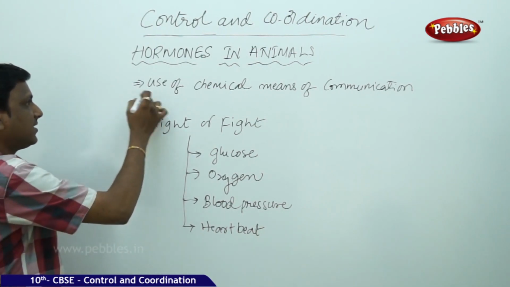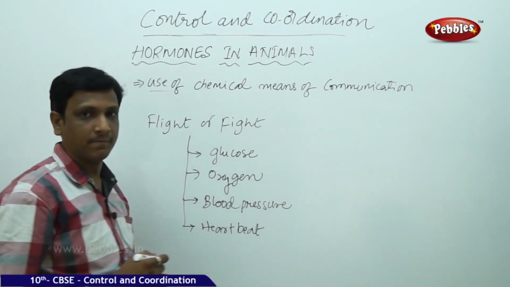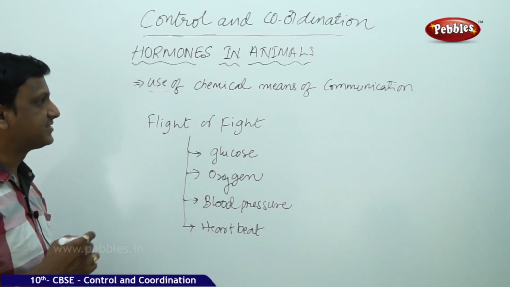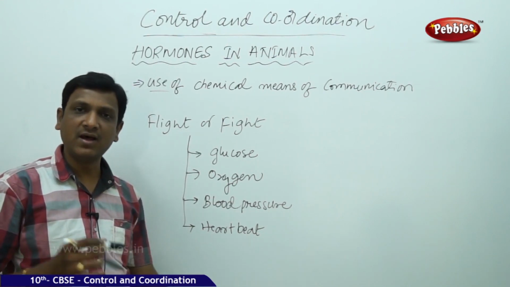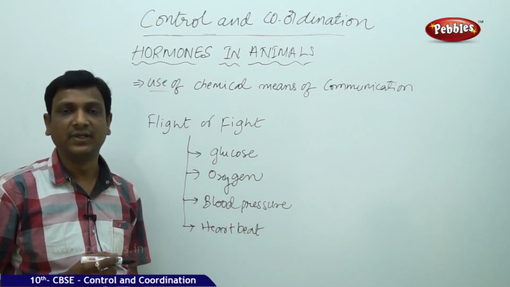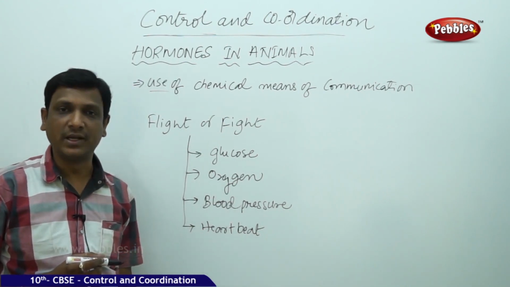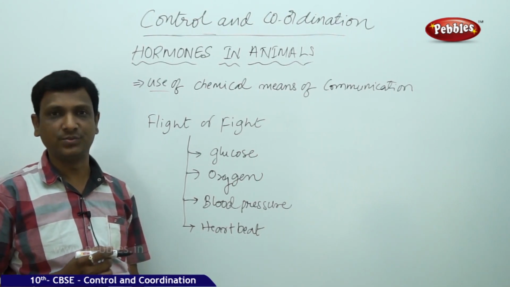So here we are discussing the use of chemical means of communication. This can be best explained with an example given in your book. There are certain situations in which your nervous system alone cannot help you to face the situation.